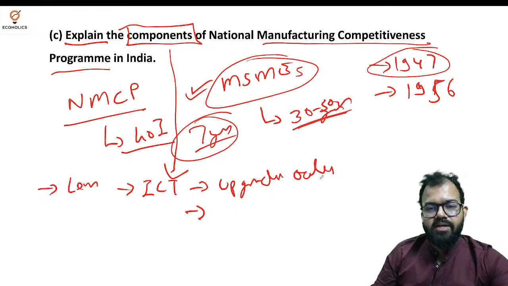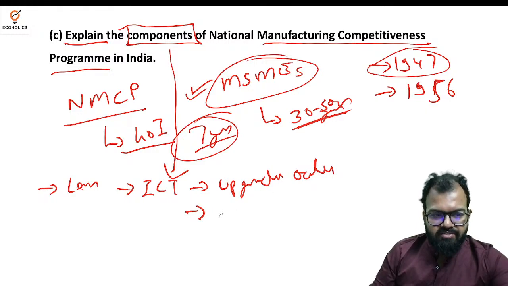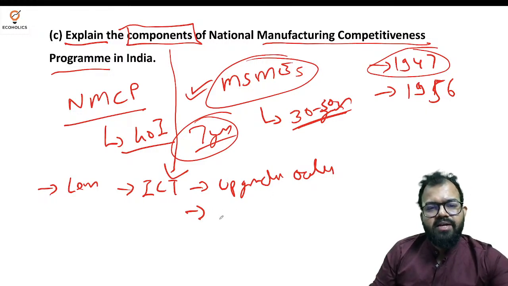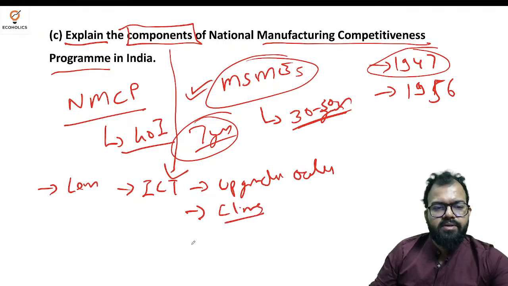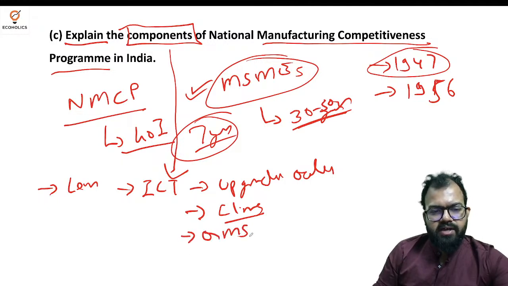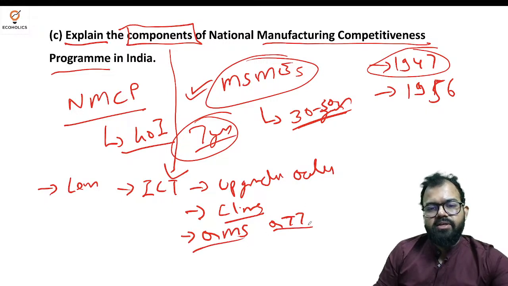That is why upgradation in quality is very, very vital. Then the government designed certain kinds of clinics for their help. They have introduced quality management standards and quality technological tools to evaluate their products and services.